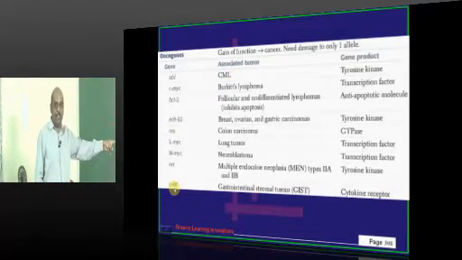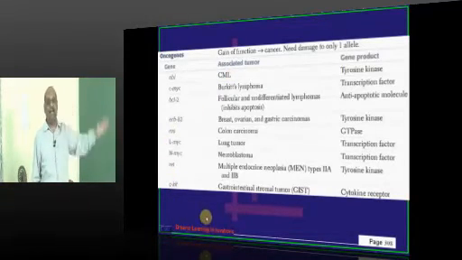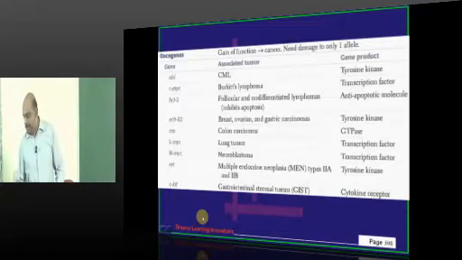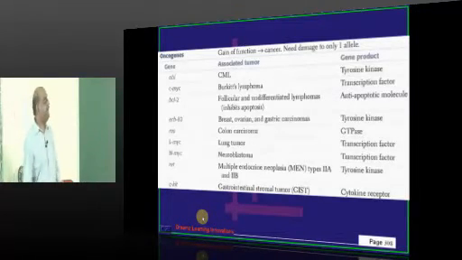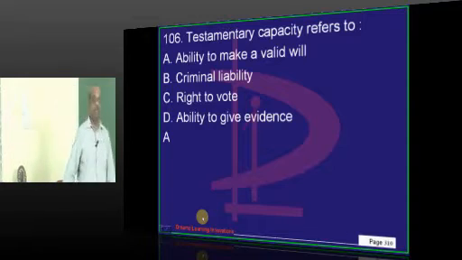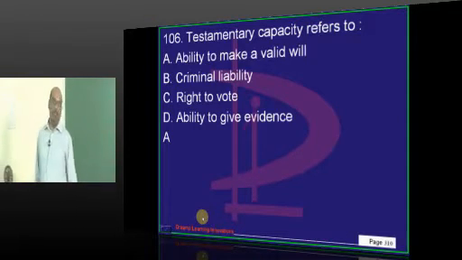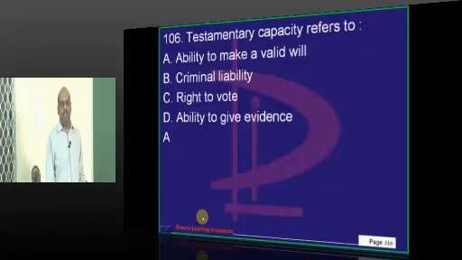Last thing I wanted to ask, because this is what is going to be frequently asked in the exam. Many times in the mock test we have repeatedly reviewed this c-KIT question. What is testamentary capacity? It is the ability to make a valid will.